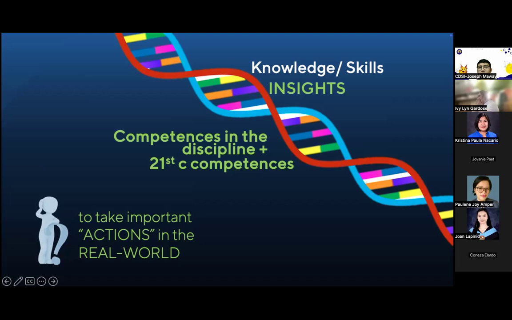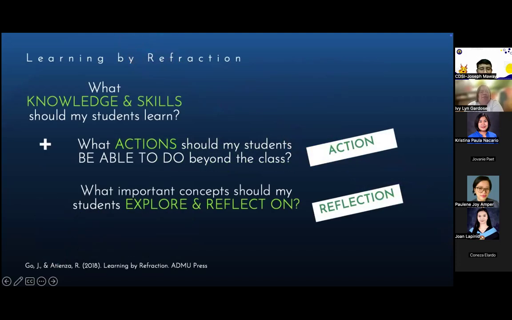And I think when I was talking to Je, she's telling me that that is what you're concerned about, right? And so let me try and give you some specific examples. So when you're preparing your lesson, you need to think about what are the objectives of my lesson, right? And so this first question, you always think about: what knowledge and skills should my students learn? And when we're talking about lesson objectives or unit objectives, this is what you usually think about.